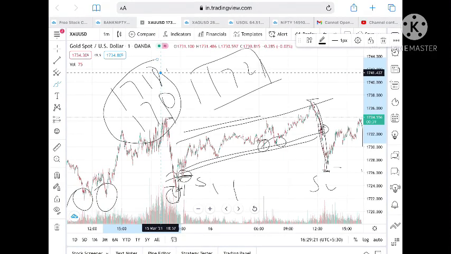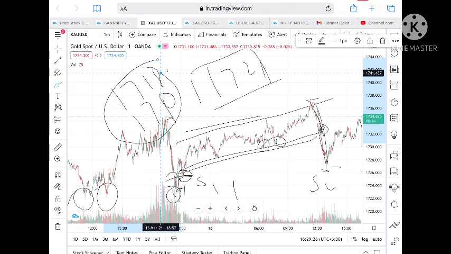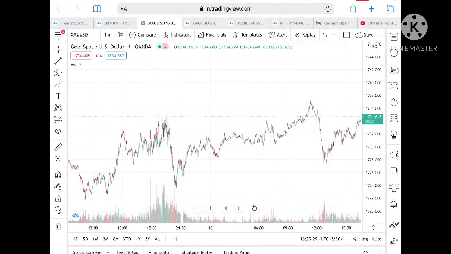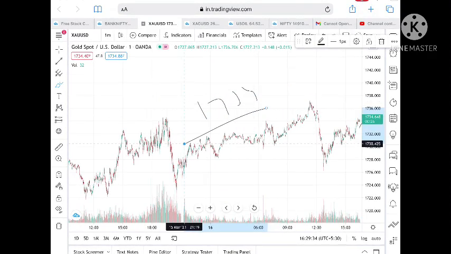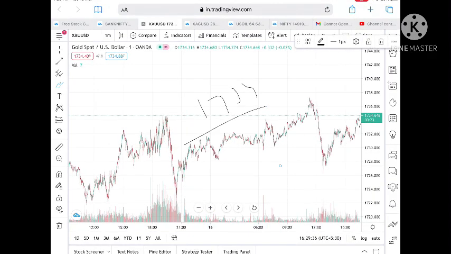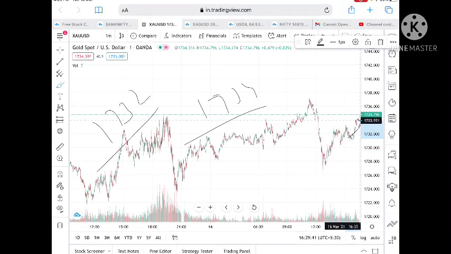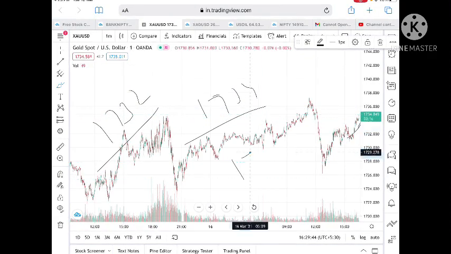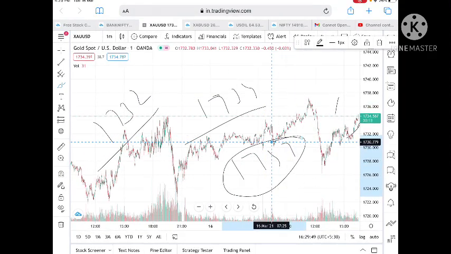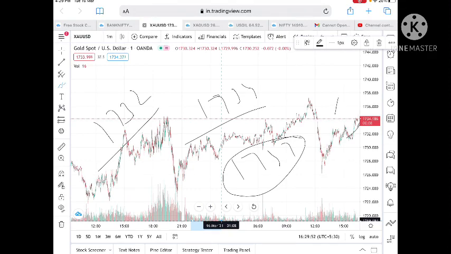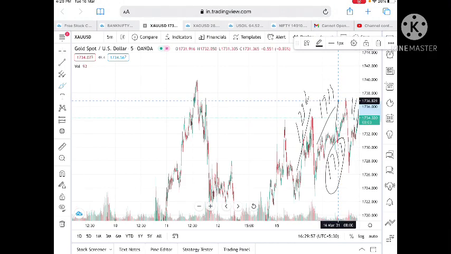This is the 1-day chart I told you. Now if it crosses 1734, then you can make a call of buying, but with a stop loss of 1732, with a target of around 1735 to 1737. Once 1737 is crossed, you can wait for the next target of 1739. Once 1739 is achieved, then